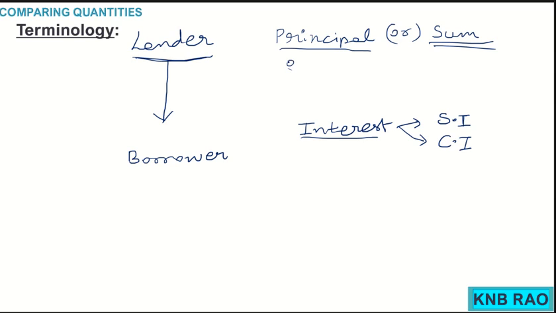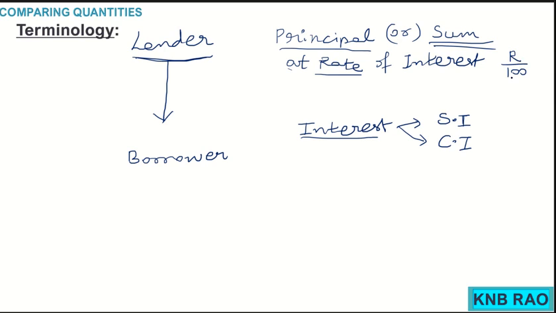Remember, we will have a rate of interest. What is this rate of interest? Very simple, children. Rate of interest always tells per 100 how much you have to pay.